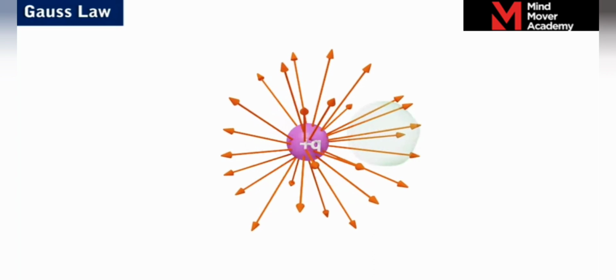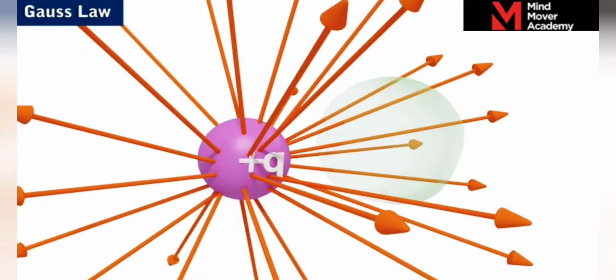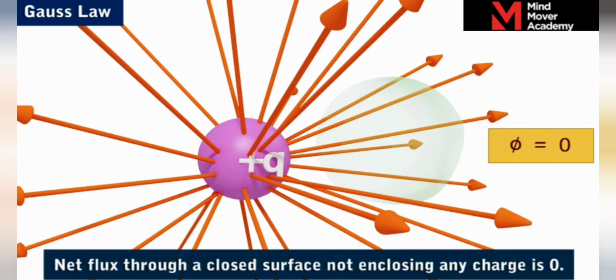Here, we see that the number of field lines entering the closed area is equal to the number of field lines leaving it. Therefore, the net electric flux through the closed surface is 0, and it is important to note that the Gaussian surface, which is the closed surface, was not enclosing the point charge. In other words, the net flux through a closed surface not enclosing any charge is 0.